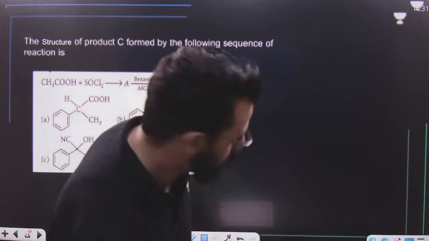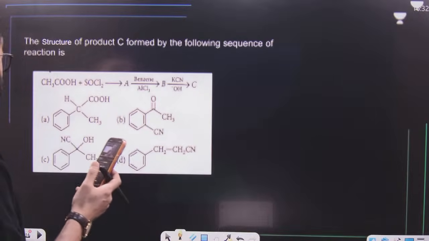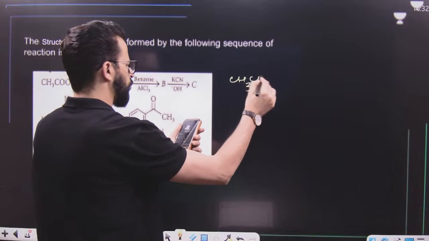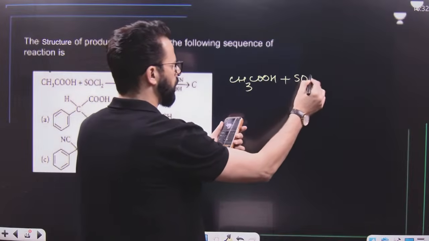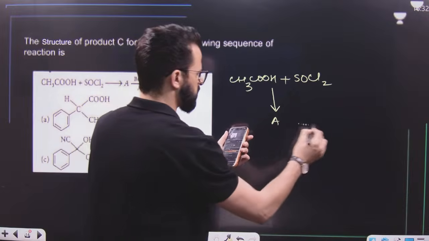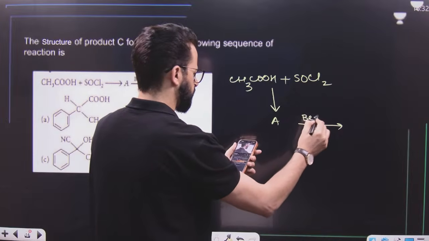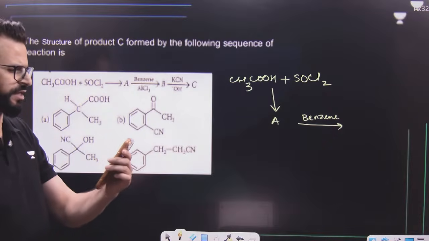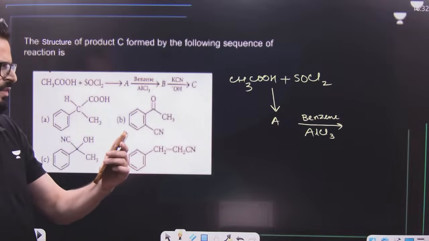So, now have a look. Is this clear? Yes, this is clear on the mobile, but it is not that clear on this. Let me write down the reaction first. It is CH3COOH, that means it is carboxylic acid, on treatment with SOCl2, thionyl chloride. It gives A. Then this A on treatment with benzene in presence of AlCl3 gives B.